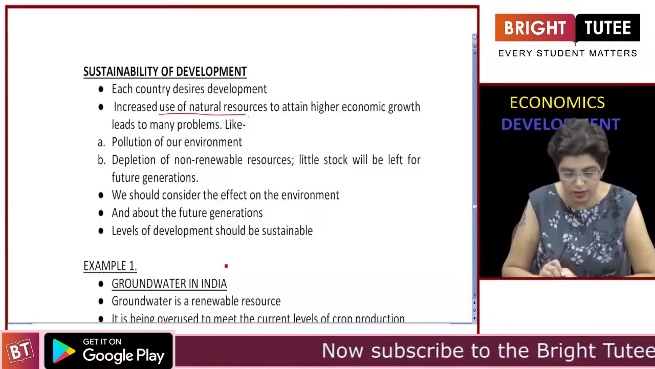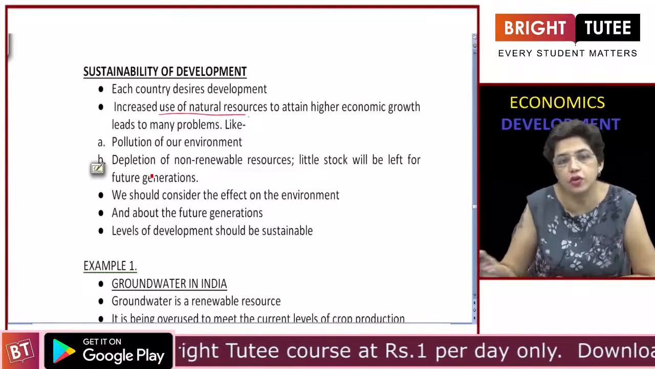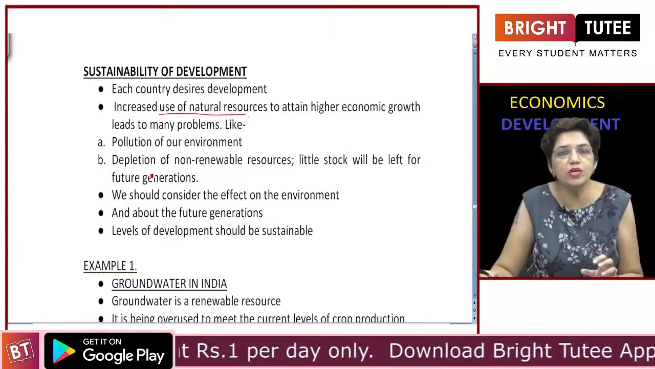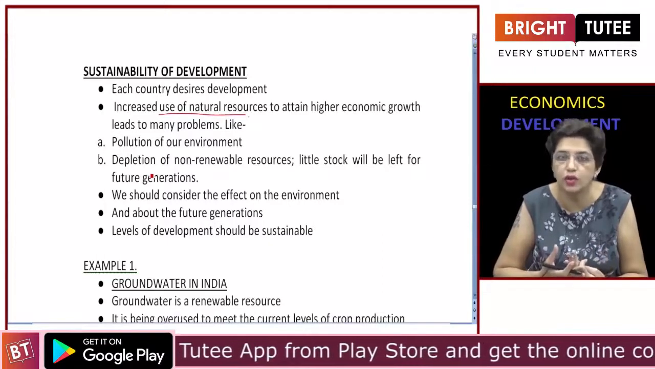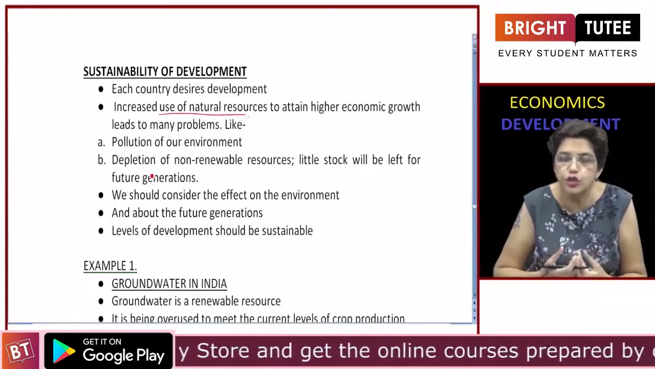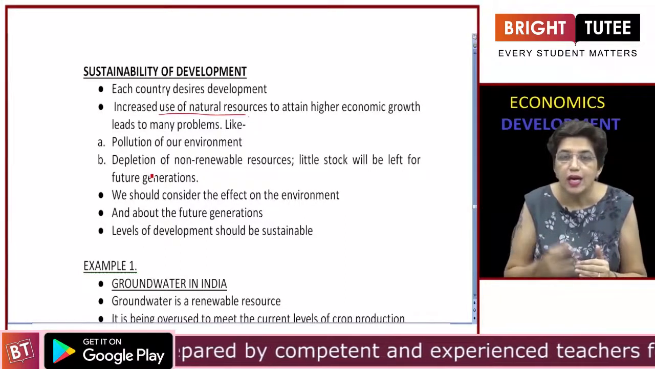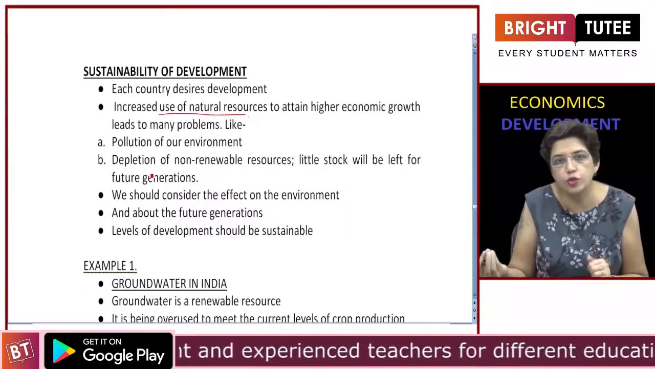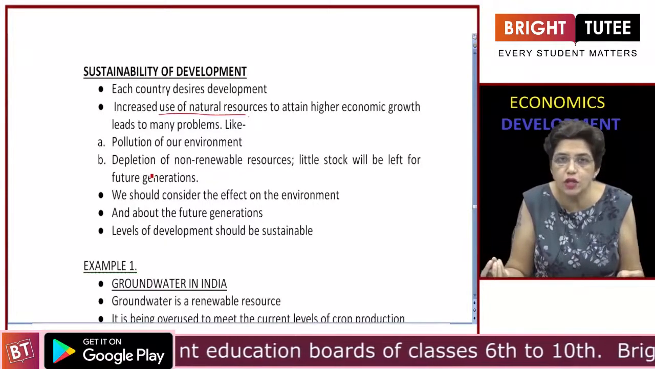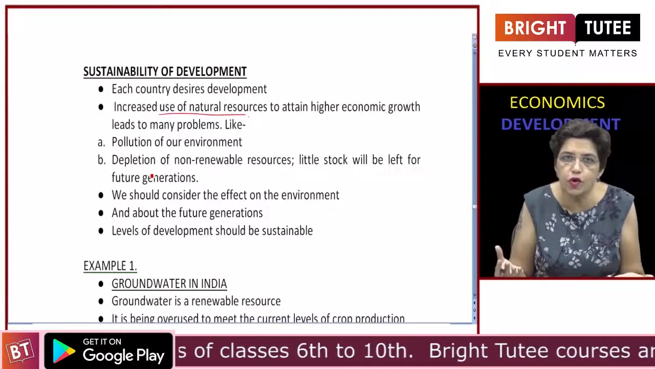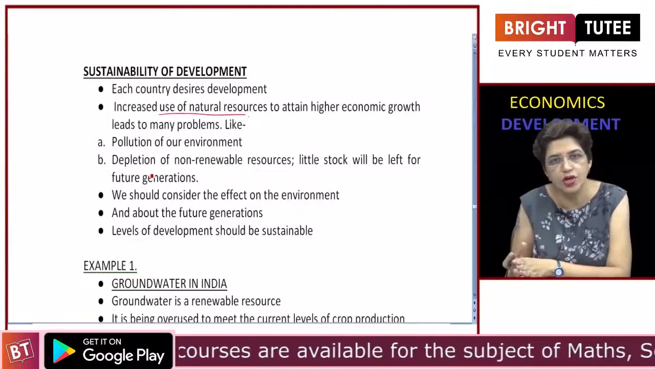Second important drawback of excessive use of natural resources is depletion of non-renewable resources. The non-renewable resources are those which do not replenish at a very fast rate on their own. They are not replenished by nature. So once we are overusing them, they are getting depleted and not enough will be left for the future generation, like petroleum or coal. So these are fossil fuels. They take millions of years to form. If we overuse them today, there will be less left for the future generation.